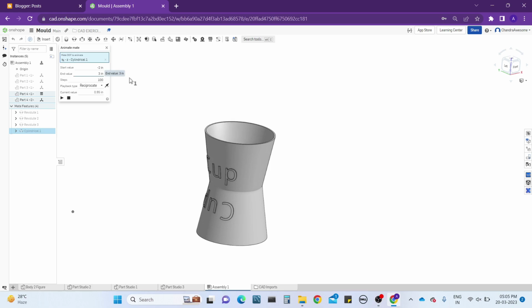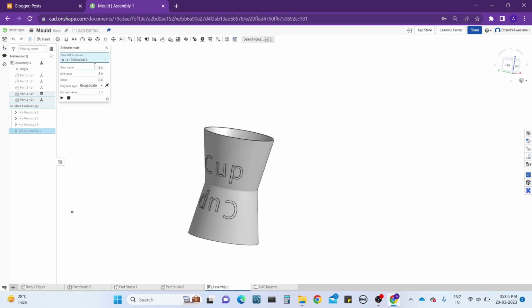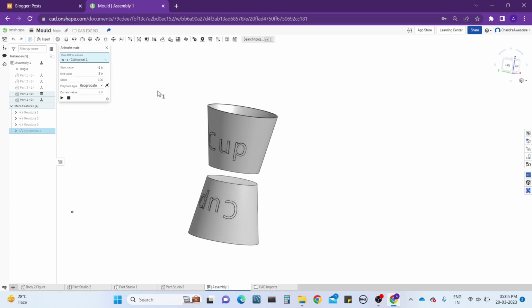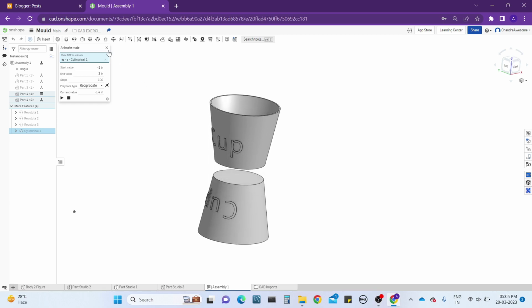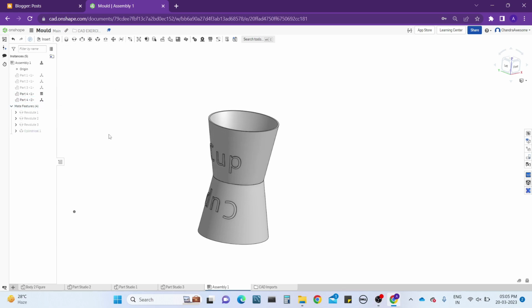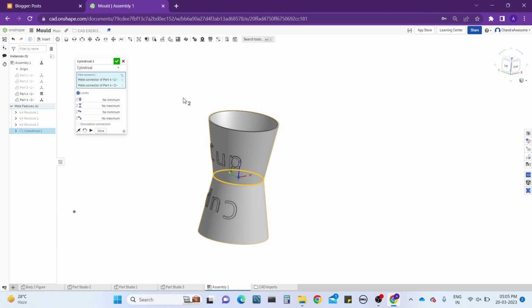This is just a temporary animation. But you can also do it in the mate connectors. Right now I'll show you how to do it. I'm canceling the animation, and here is the cylindrical mate, right? You may already know how to edit this, but by right clicking on it you can see edit, and in this option you can see the mate connector, the cylindrical mate, and we have limits also. In these limits you can give from which value to which value it will rotate.